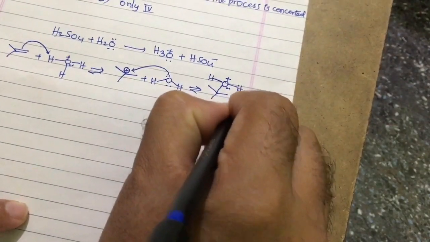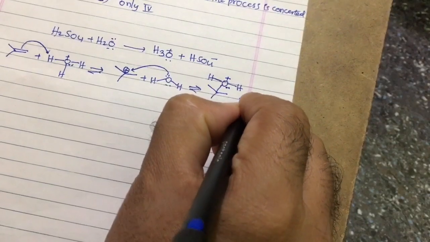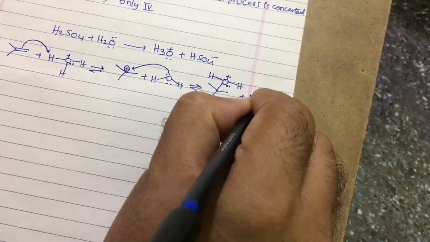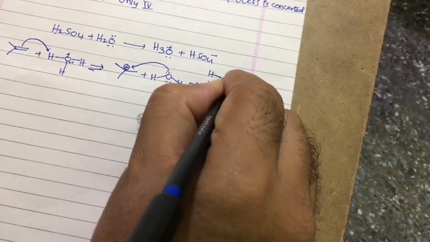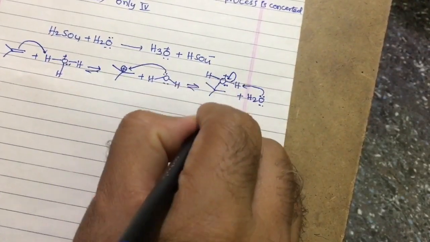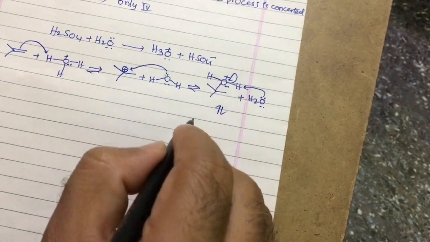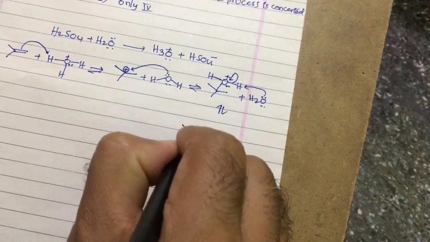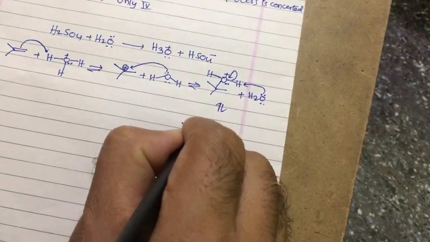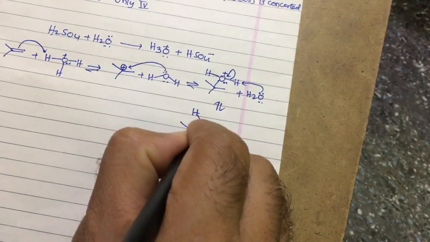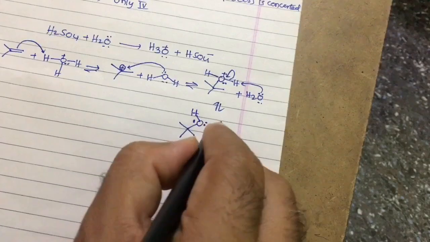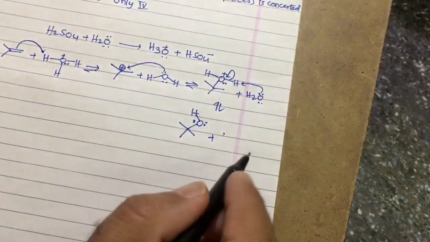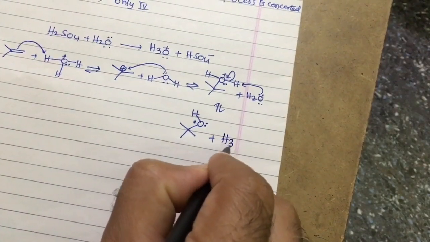Now again one more water, because dilute means a larger number of water molecules will be there. One of the water molecules will take this H+ and this will be converted into this neutral molecule. Then we will get OH, with the lone pair, along with this H2O and H converted into H3O+.